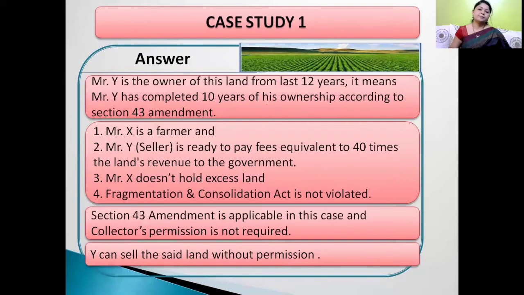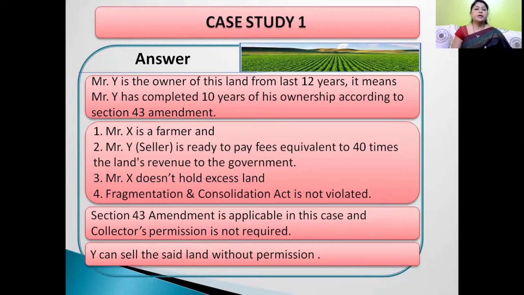Let's see the answer. Mr. Y is the owner of this land from last 12 years. It means he has completed 10 years of his ownership according to Section 43 amendment. Now, we will see the conditions of this amendment. First condition is purchaser should be a farmer. Here, Mr. X purchaser is a farmer. Second condition is to pay fees equivalent to 40 times the land's revenue to the government. In this case, Mr. Y seller is ready to pay these fees to the government.